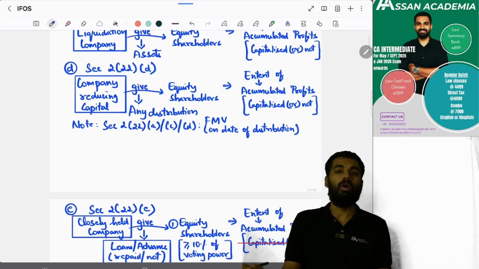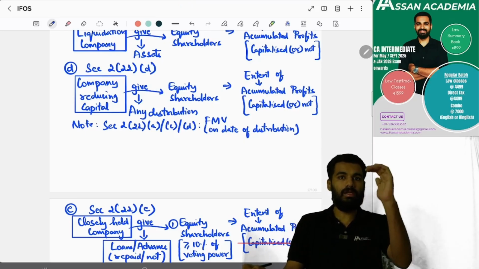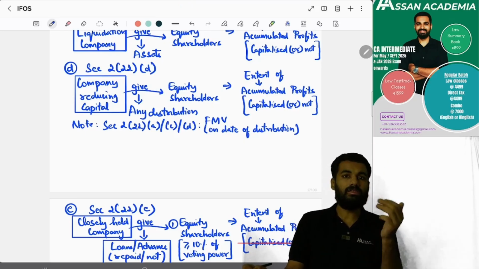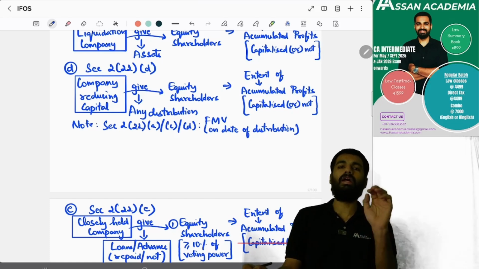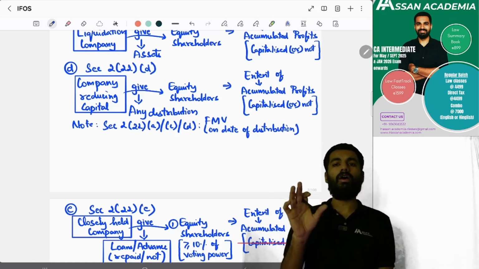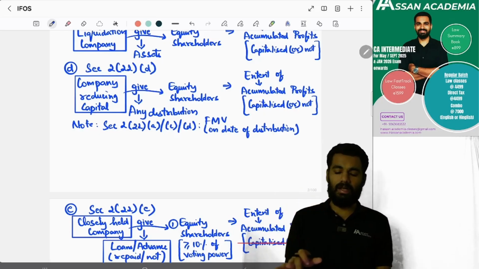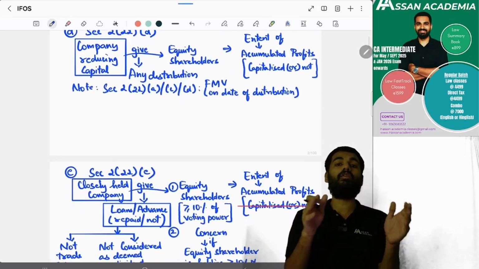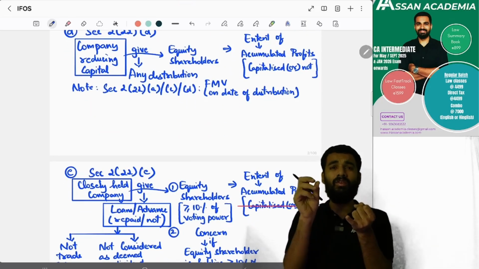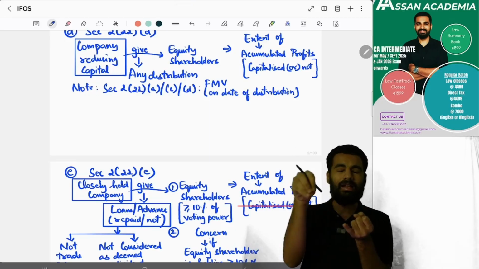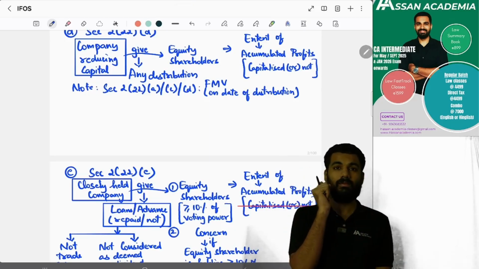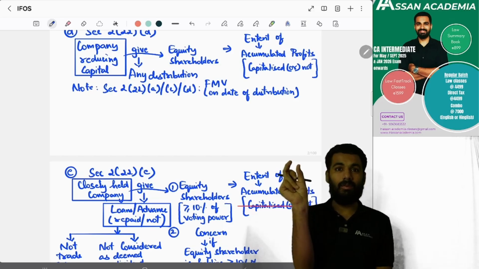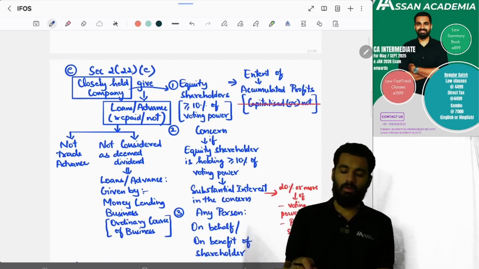And if company is doing internal reconstruction, company is reducing the capital, yes, company is distributing some amount to the equity shareholder, that also will be taxed to the extent of accumulated profits, whether capitalized or not. Yes or no? And any kind of asset we will be taking regarding the deemed dividend, the value of that asset will be taken as fair market value.